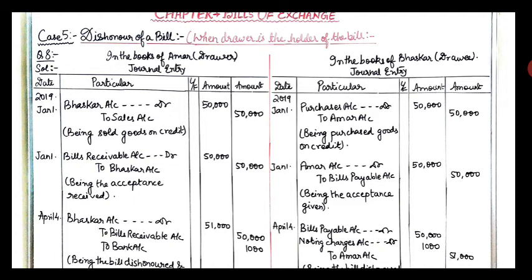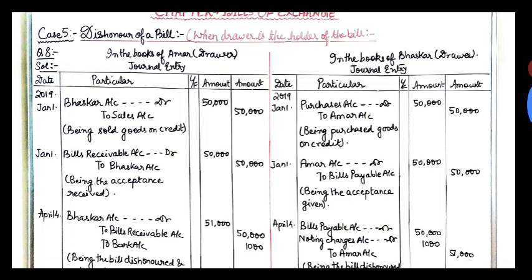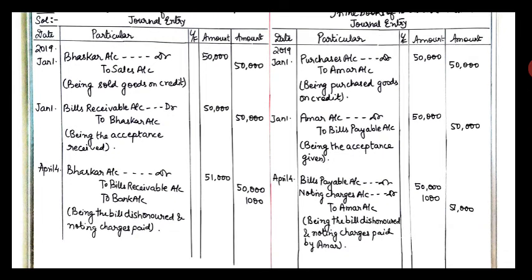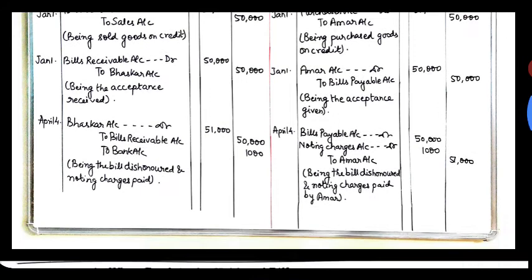January 1, in the books of Amar, bills receivable account debit to Bhaskar, being the acceptance received, 50,000. January 1, in the books of Bhaskar, Amar account debit to bills payable account, being the acceptance given, 50,000. April 4, Bhaskar account debit to bills receivable account 50,000 and bank account 1,000, total 51,000, being the bill dishonored and noting charges paid. April 4, in the books of drawee, bills payable account debit 50,000, noting charges account debit 1,000, to Amar account 51,000, being the bill dishonored and noting charges paid by Amar.